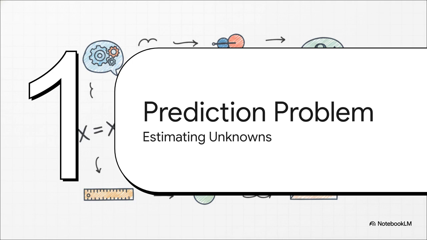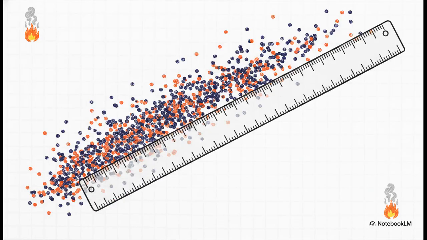All right, Section 1, the prediction problem. Picture this. You're an environmental scientist. You've got data from hundreds of past wildfire events, and you know the total burned area for every single one. Now your goal is to estimate the average PM 2.5 air pollution concentration that's going to result from a future fire. Notice that the answer we want here isn't just a simple yes or no. We want to predict a continuous numerical value. In the data world, this is what we call a regression problem.